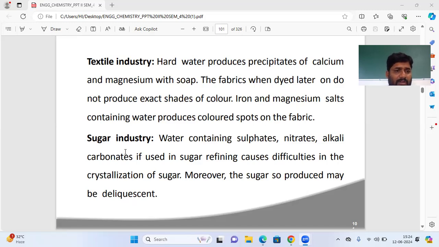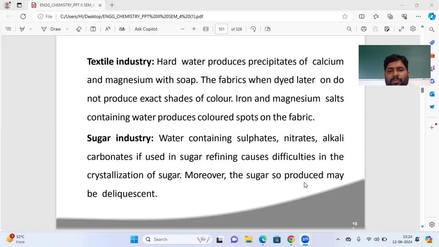Now we'll see hard water used in the sugar industry. What is the disadvantage? Waters containing sulfates, nitrates, alkali carbonates, if used in sugar refining, cause difficulties in the crystallization of sugar. You know the structure of a crystal, and of sugar: crystal, solid. If you are using hard water, it is difficult to crystallize sugar.